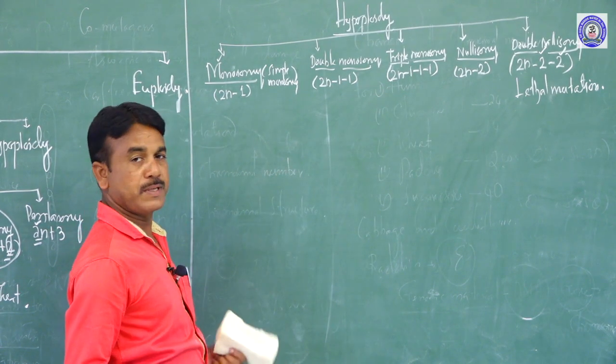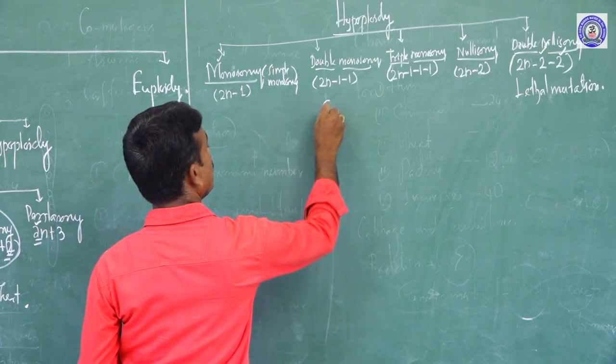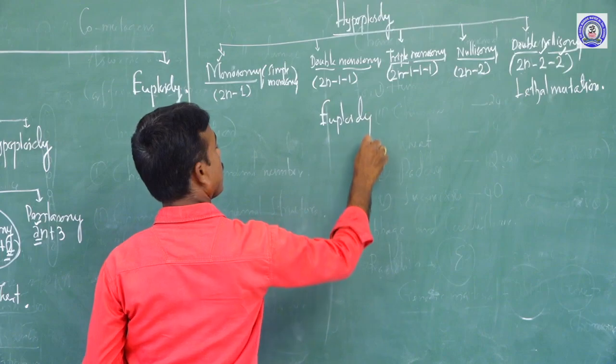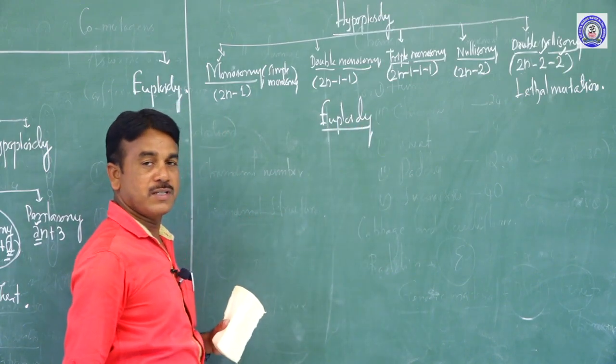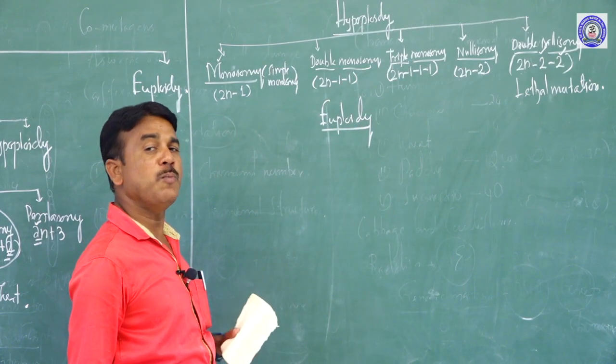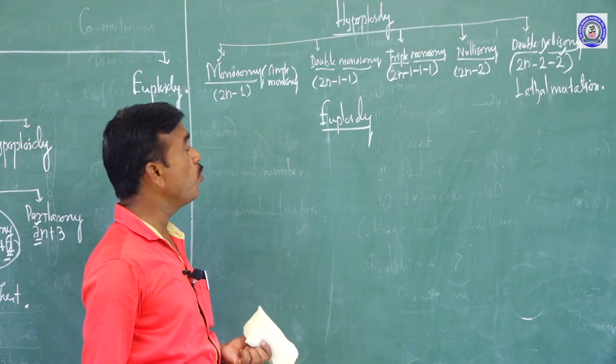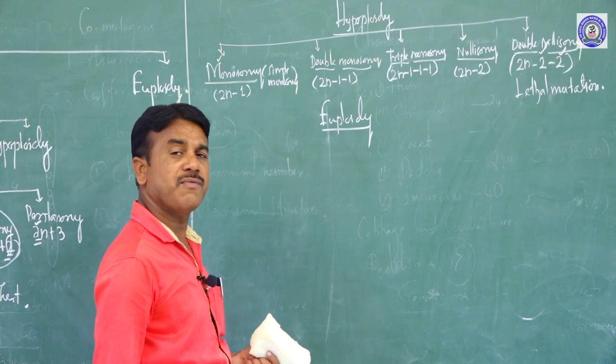Can I go to the next one? The next topic is commonly called euploidy. Up to now we discussed aneuploidy and its types. Now we will discuss euploidy. What is the definition of euploidy?